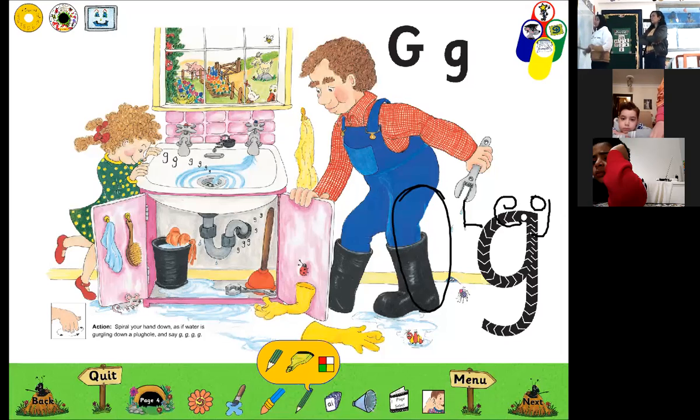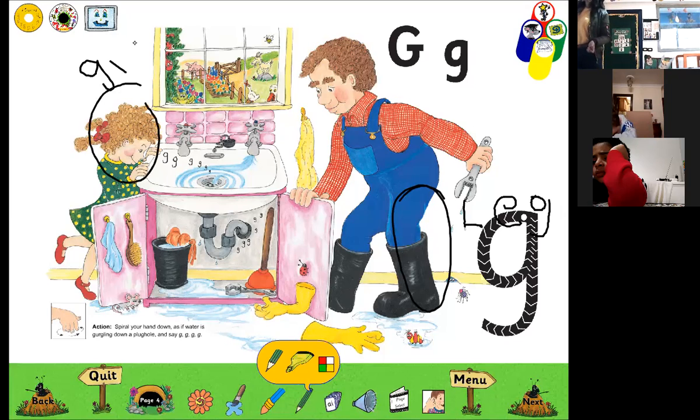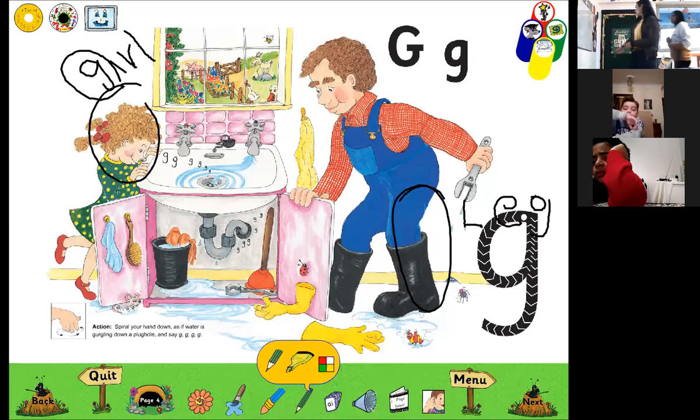The last sound is G. G. G. Okay, look at this one. What do you see here? What is this? Girl. So what is the first sound of the word girl? G, g, g, g, girl.